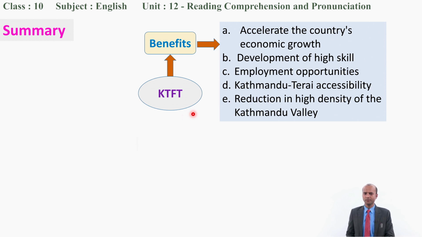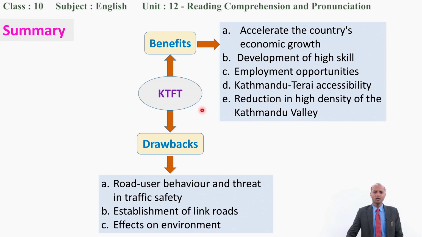According to the writer, there are 3 drawbacks of this project. They are road user behavior and threat in traffic safety, establishment of linked roads, and finally effects on environment. So we will discuss them point-wise.